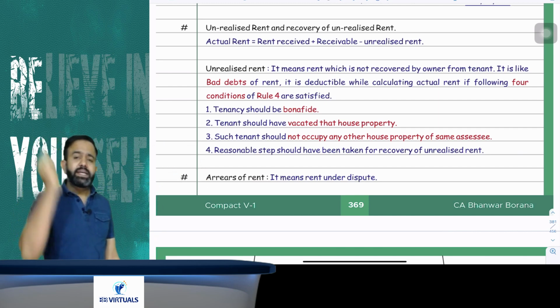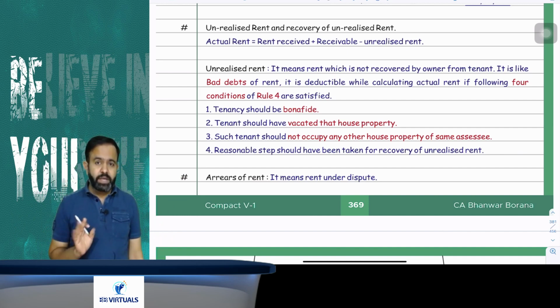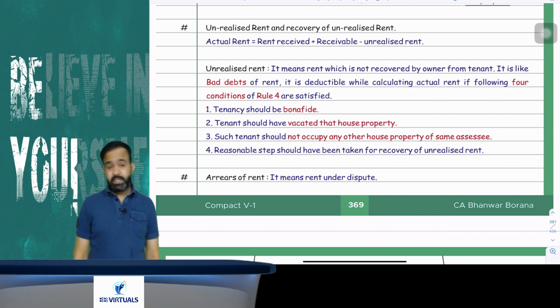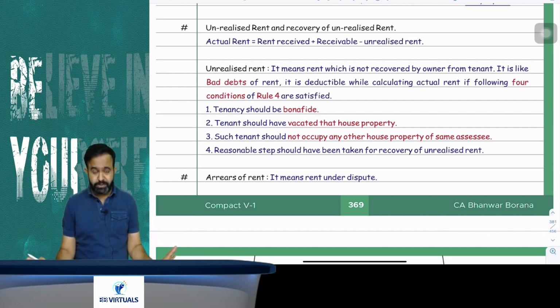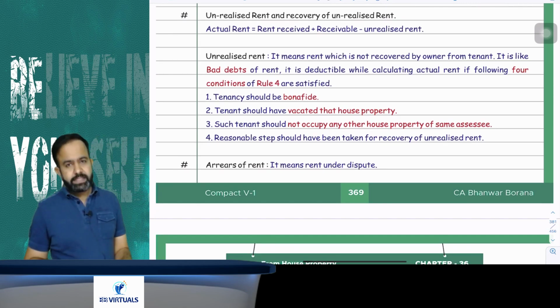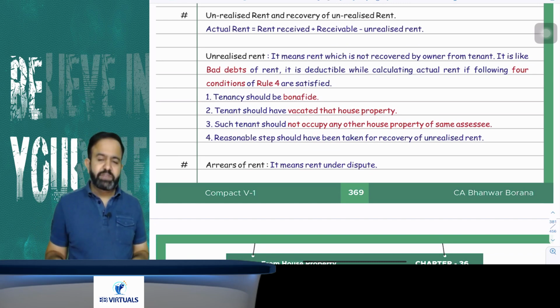But you can reduce unrealized rent only if the 4 conditions of Rule 4 are satisfied. If the four conditions are satisfied, then only you can reduce the unrealized rent. Otherwise, you cannot reduce unrealized rent. Now, the four conditions. The first condition is that the tenancy should be a bona fide tenancy. Bona fide tenancy means the tenancy should be a genuine tenancy. That is the first condition.